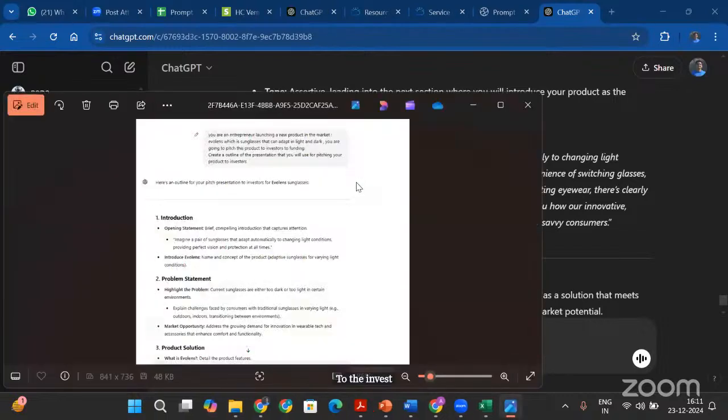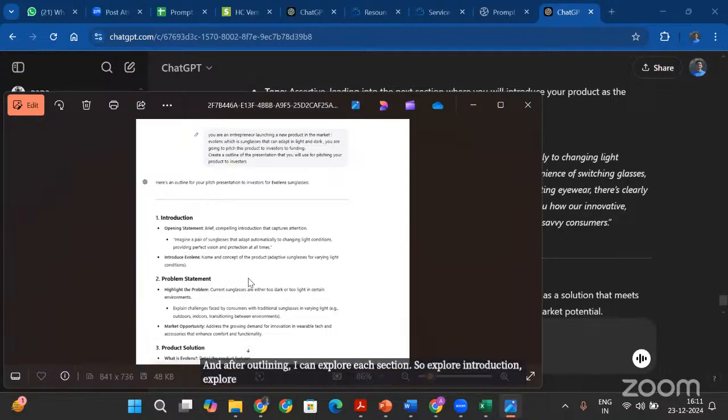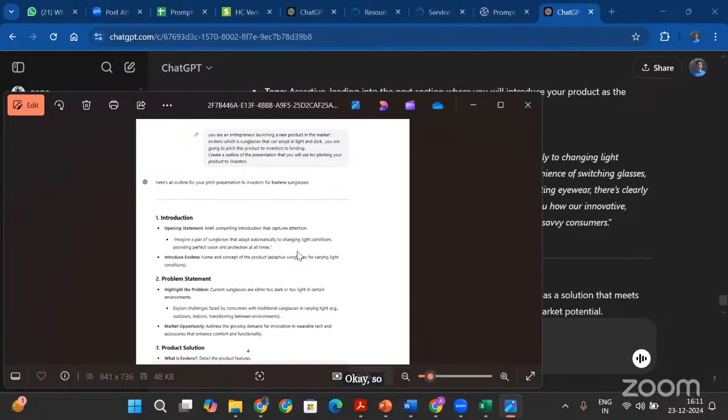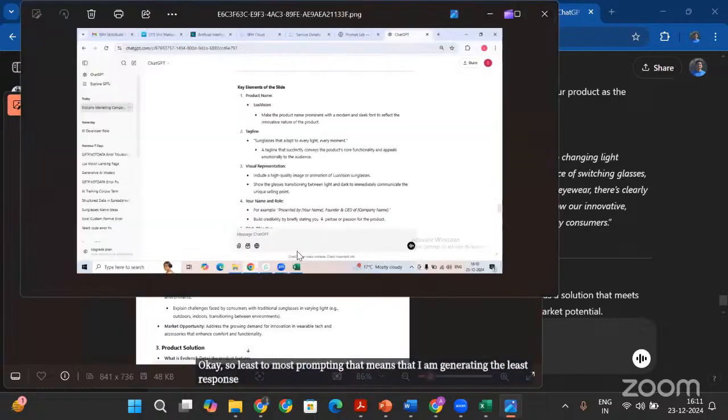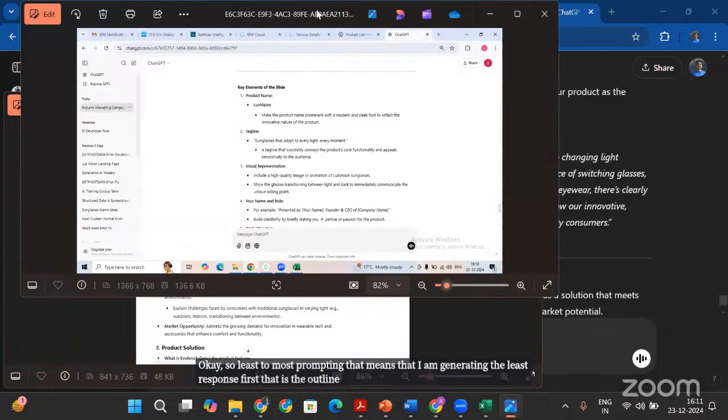Okay, so Ayush is sharing this. Ayush has this outline, and after outlining, I can explore each section. So explore introduction, explore problem statement, explore product solution, like that. So least to most prompting means that I am generating the least response first, that is the outline, and then I am generating the content.